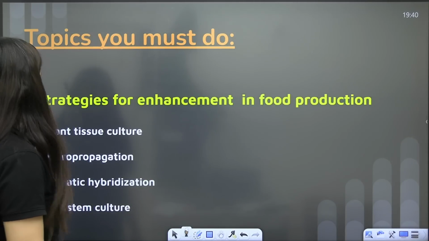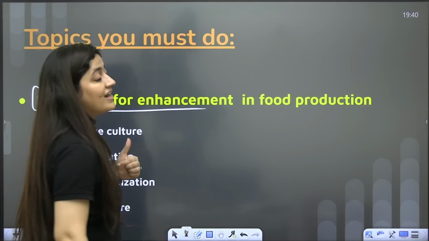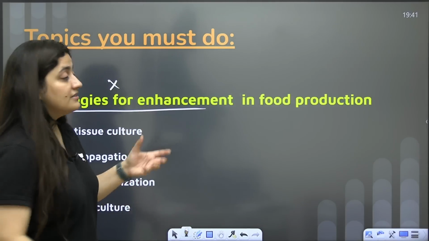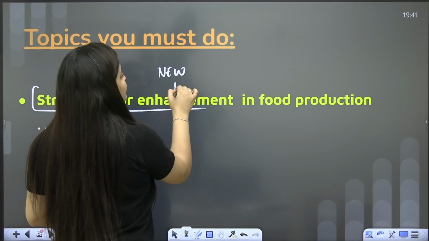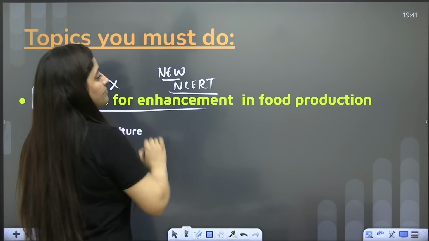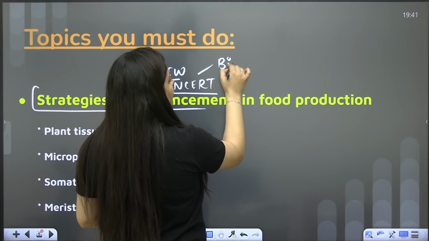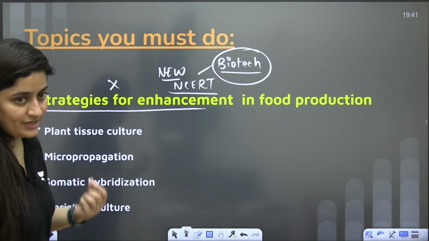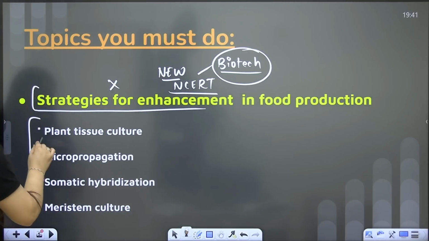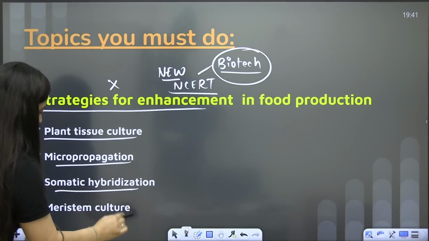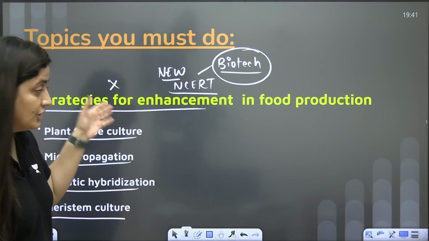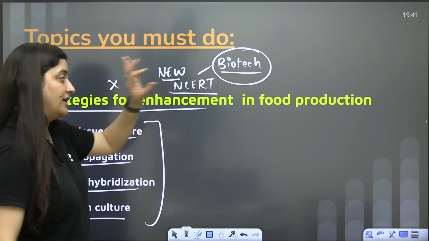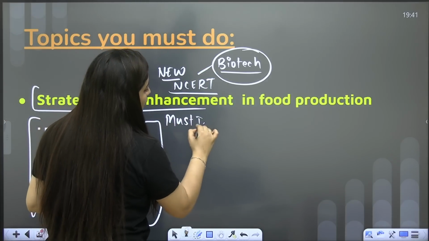Now, when you talk about the chapter strategies for enhancement in food production, as I said, it is deleted from your syllabus. But students, if you see the new NCERT book, some topics from this chapter are included in the biotechnology chapter, and yes, it is important to read those topics. Here is the list: plant tissue culture, micropropagation, somatic hybridization and meristem culture. These topics used to be in this chapter, but now in the new NCERT they are moved to biotech. So yes, they are must-do topics. You are not allowed to miss them.